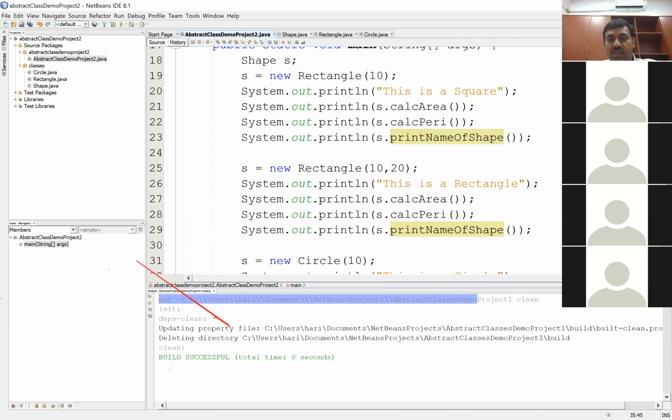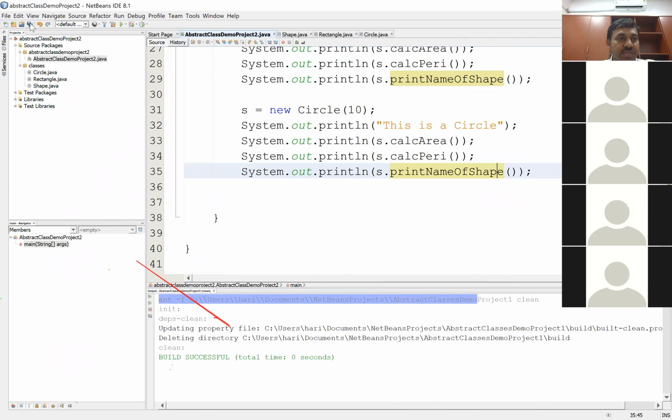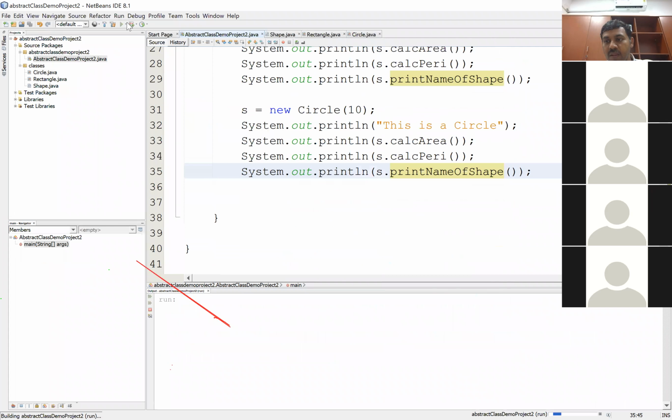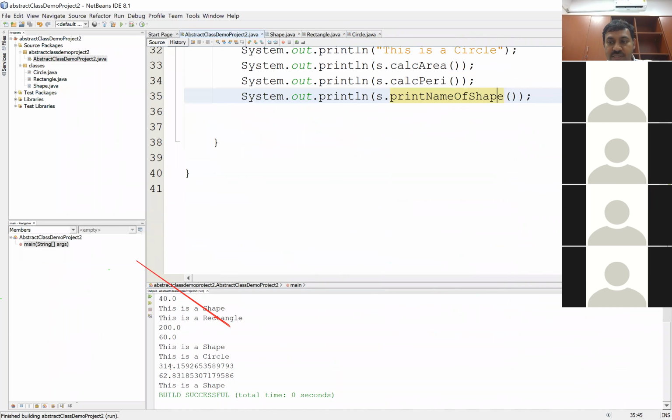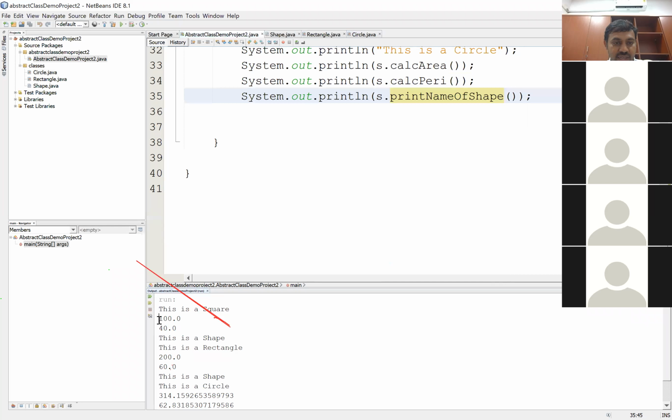Right. So what I'll do is I'll now execute this code, run this for you. Let us see what the output is. It says this is a square, the area is 100 because the side is 10, the perimeter is 40. Perfect. And it says this is a shape. Where did this statement come from?